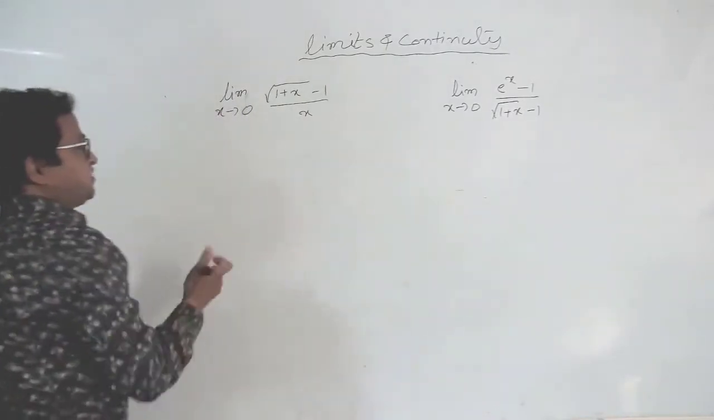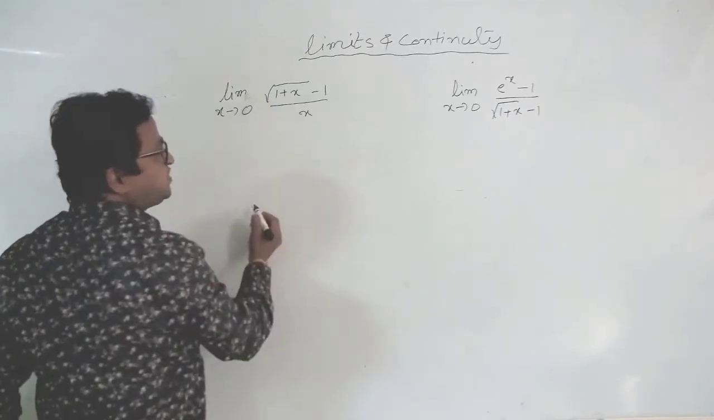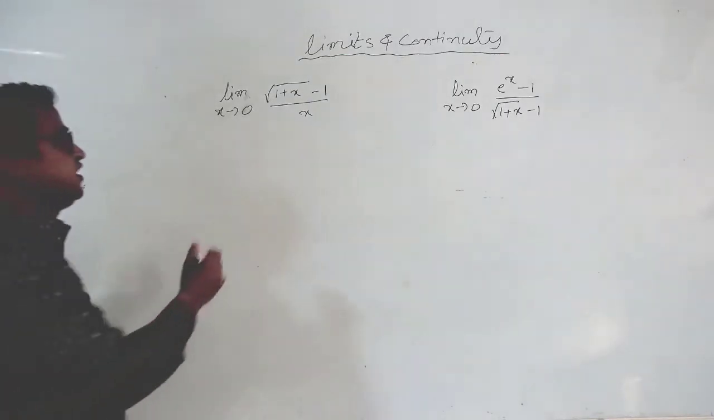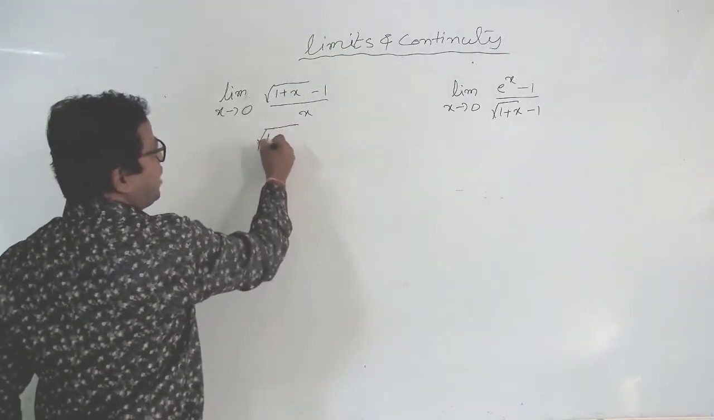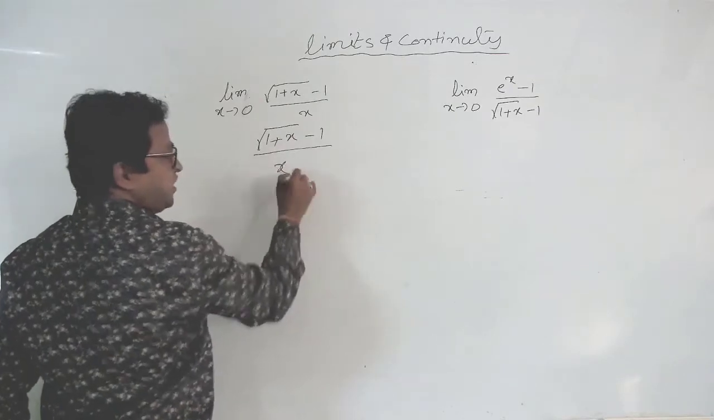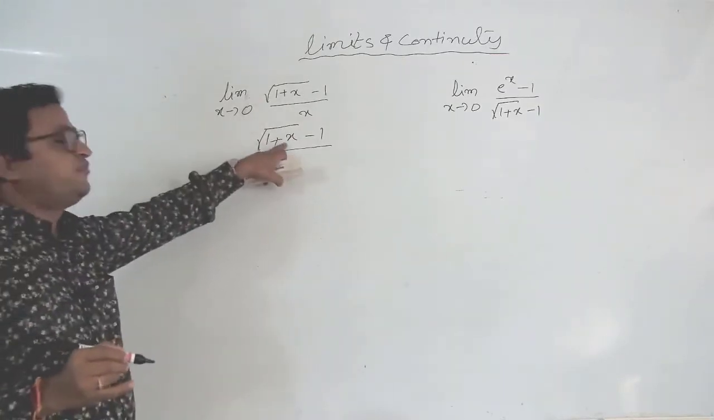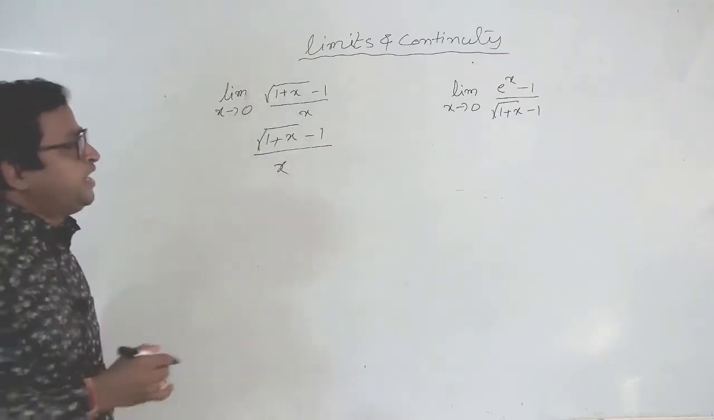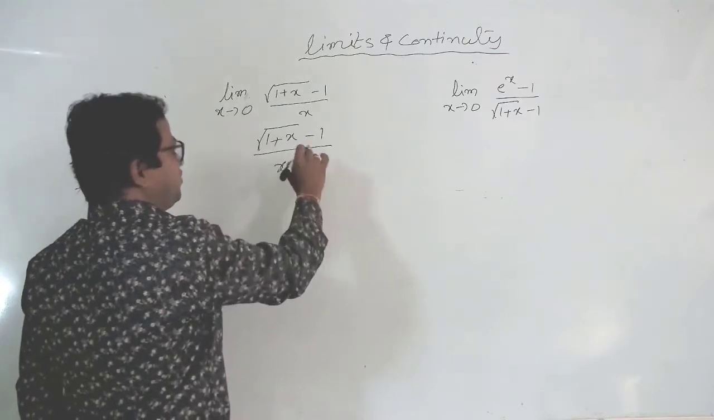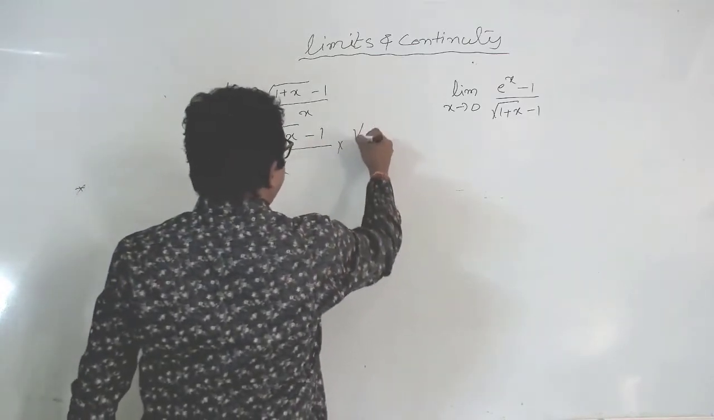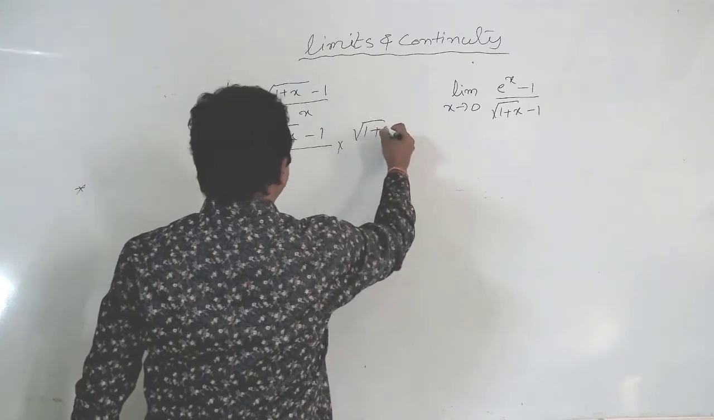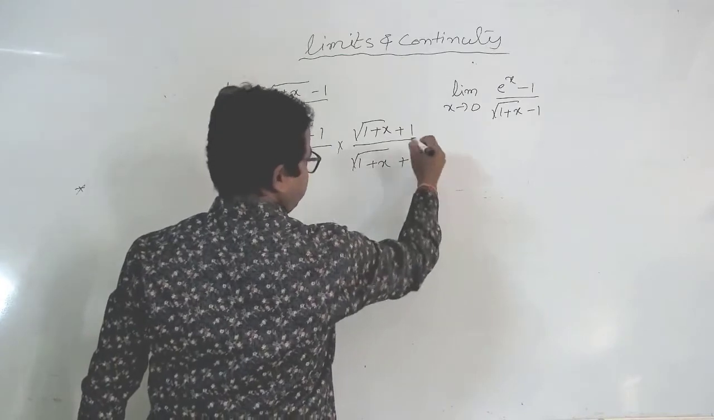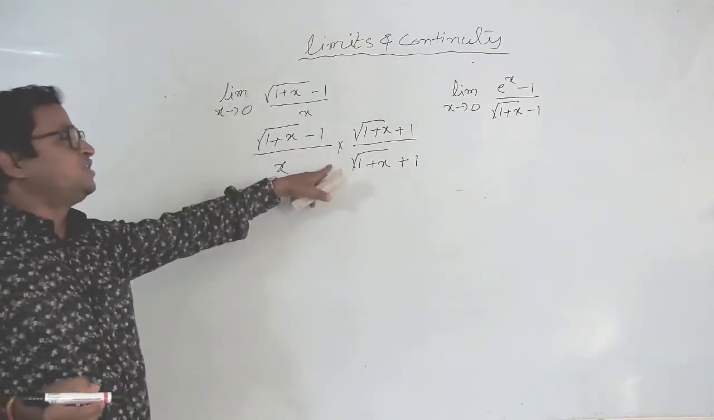We have to simplify this, so just rationalize the numerator. Rationalizing you know already from 10th class. See here, under root 1 plus x minus 1 by x. This is one term and this is another term. In between, here minus is there, so by taking plus, we multiply and divide by under root 1 plus x plus 1. This is called rationalization, and now multiply both.